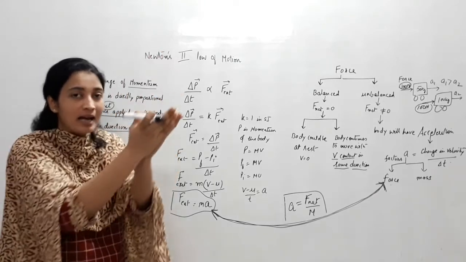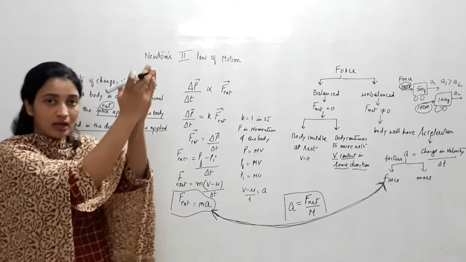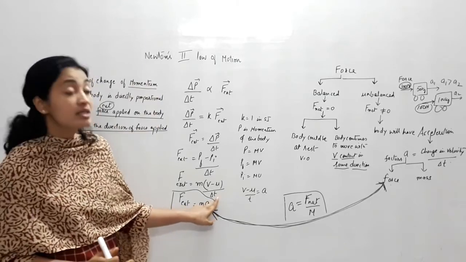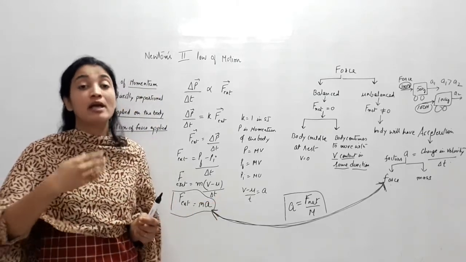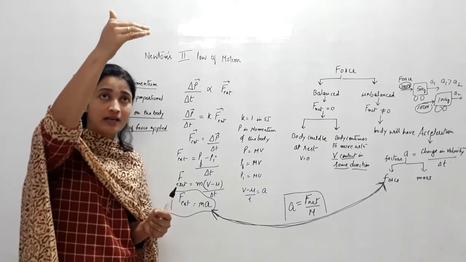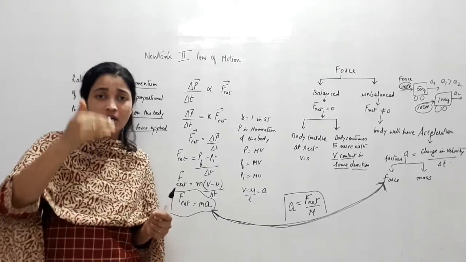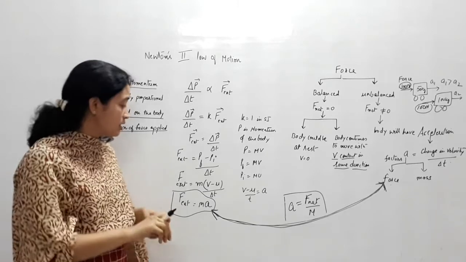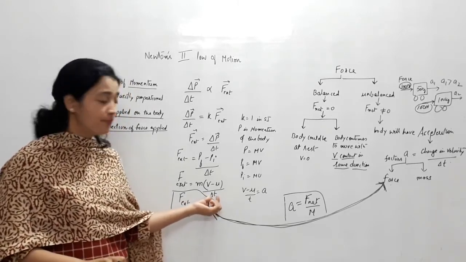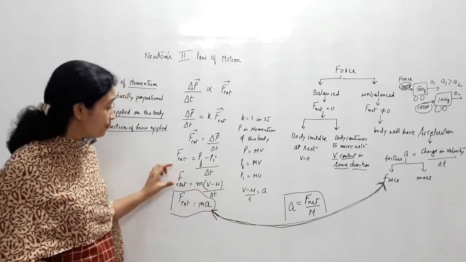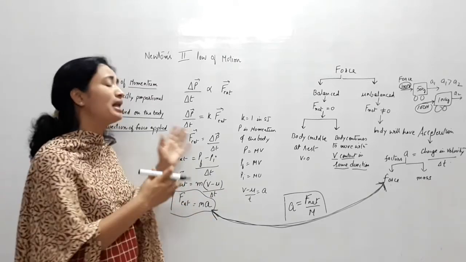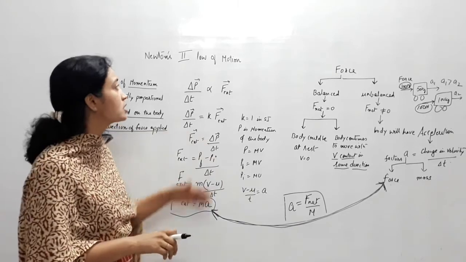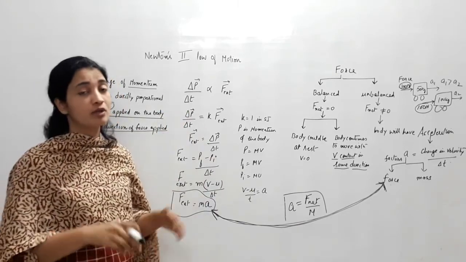But when they lower their hands, they are increasing the time duration. They are giving more and more time to the body to change its momentum from some value, coming down gradually to the level of 0. When this changes in a good amount of time, the time is increased, then automatically the impact of force on the hands is decreased. There are many other practical applications related to Newton's second law of motion that we can see.